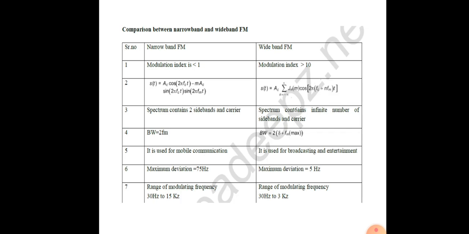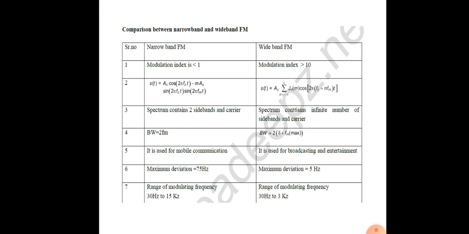Here we directly represent the differentiation, that is narrowband FM and then wideband FM. Narrowband FM is when the modulation index is less than 1, so that FM will be called narrowband FM. Similarly, when the modulation index is greater than 10, that FM will be called wideband FM. Next is the signal representation: how to represent the narrowband FM and how to represent the wideband FM. That will be shown in point 2.